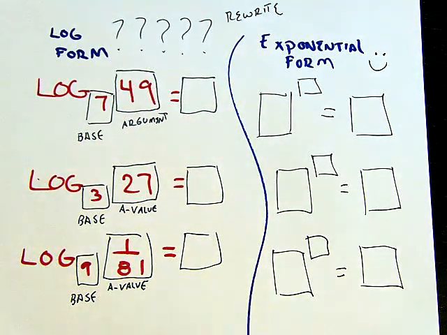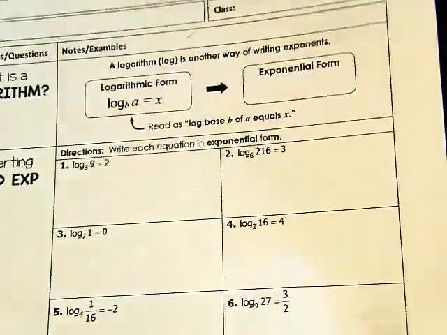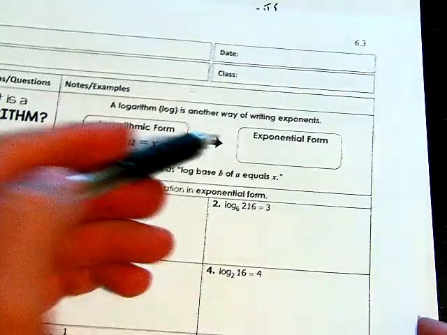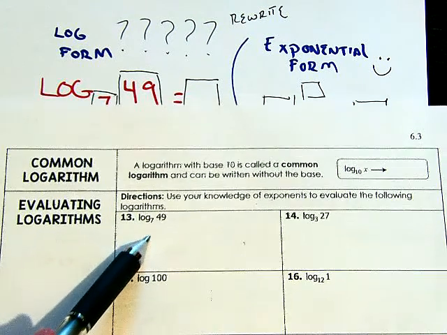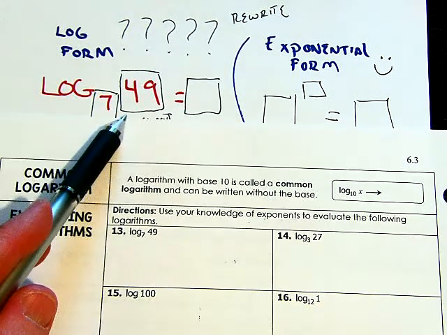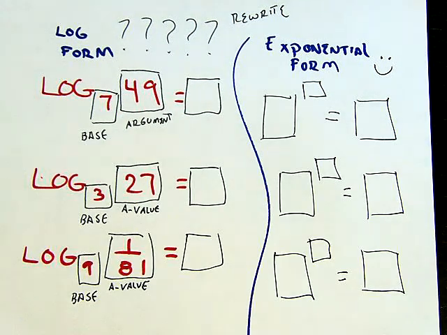And kids, all of your notes, this section of notes, is going to be talking about that. It's another way of writing exponents. Write each equation in exponential form. Write each equation in log form. Evaluate these. You'll notice this, log base 7 of 49. I'm just pulling them off there because I want a bigger space of paper to show these things as they roll.